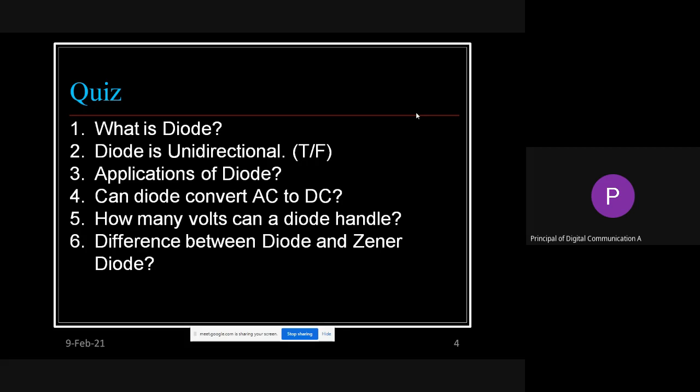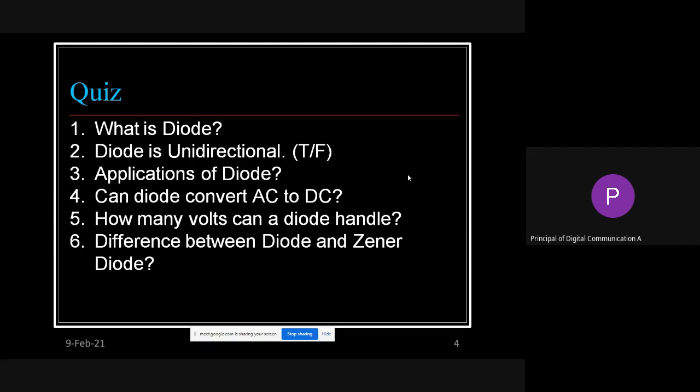It starts with: what is a diode? In one line we expect the answer. Just check it out. The second one is true or false. The third one is to write the applications of a diode.